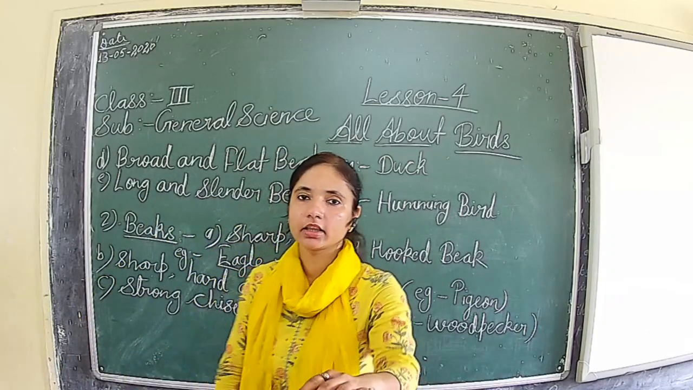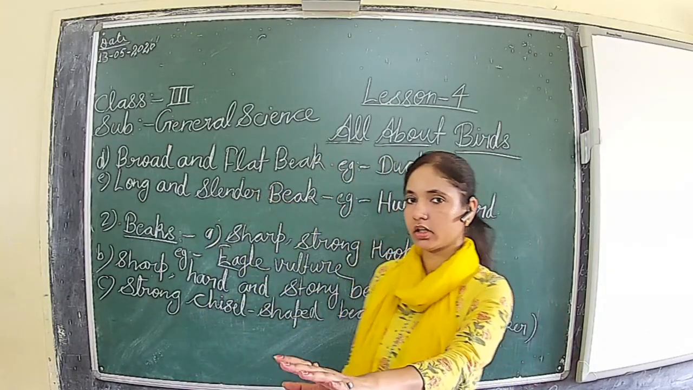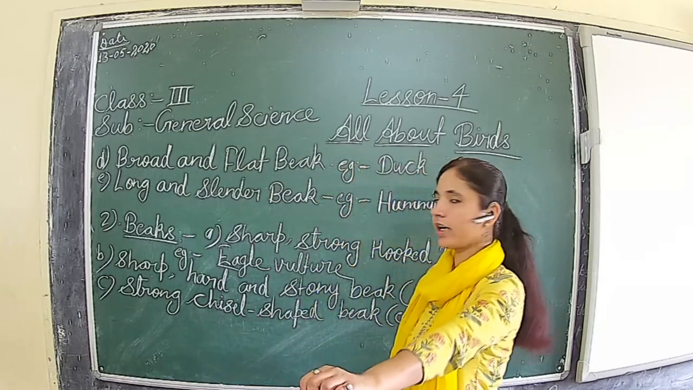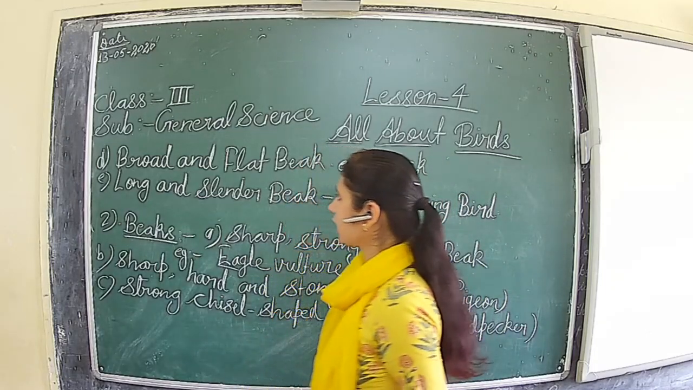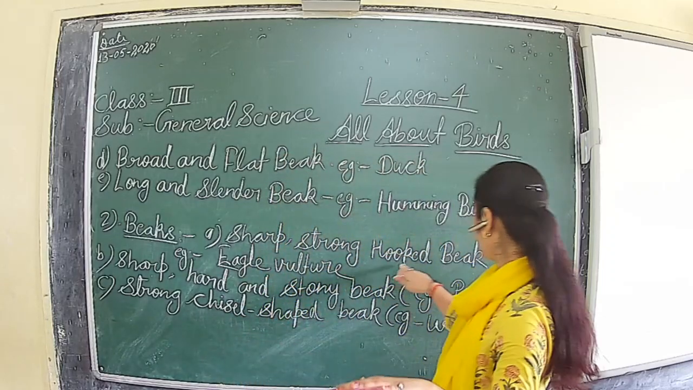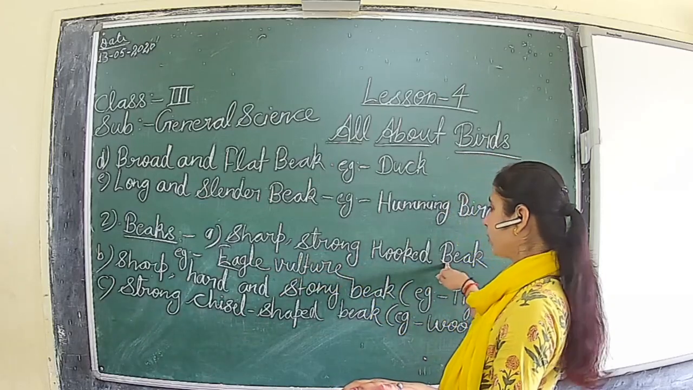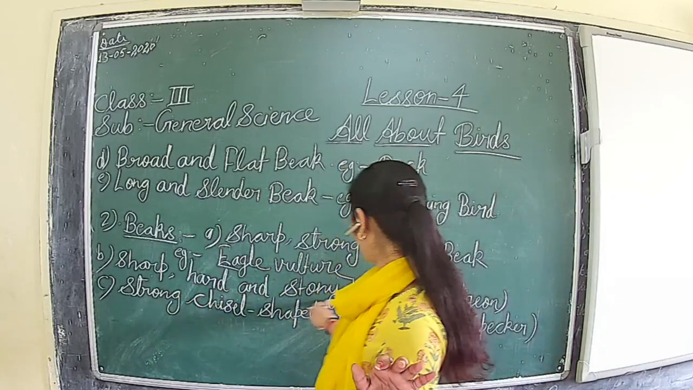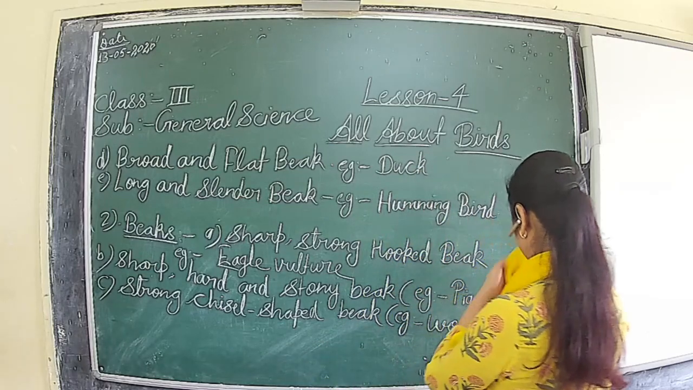So today also we have discussed that on the basis of beak, the birds are classified into 5 categories, on the basis of the food they eat. First we have seen the sharp, strong and hooked beak. Example, eagle and vulture. Second is the sharp, hard and stony beak, and the example we have seen is the pigeon.